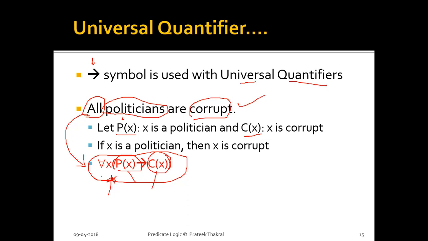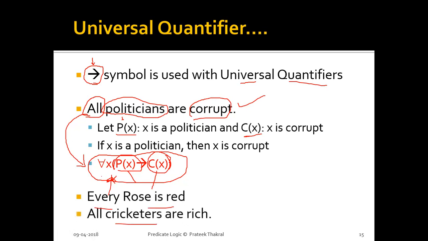And with the universal quantifier, the P implies Q symbol is always used, not the P biconditional Q symbol. Similarly, you can apply this notation to this sentence, and you can try these sentences on your own. So this is all about the universal quantifier.